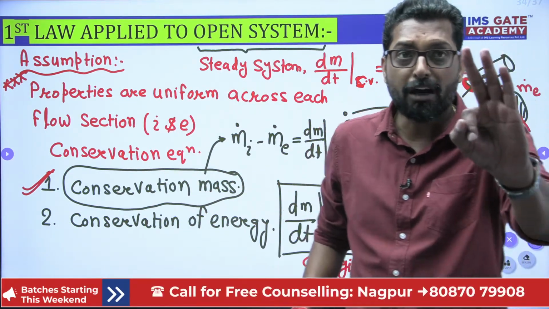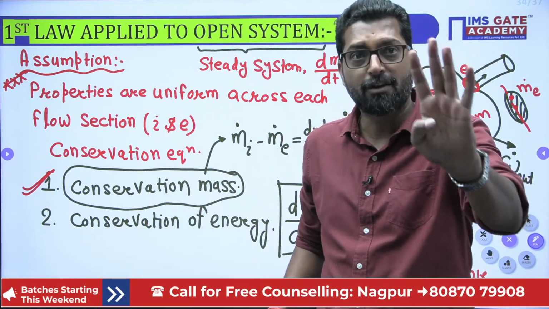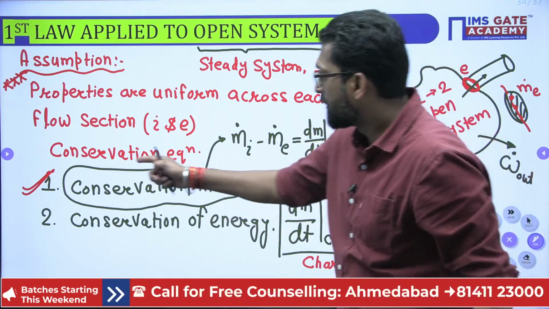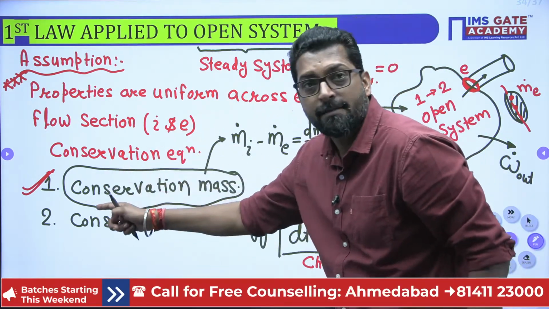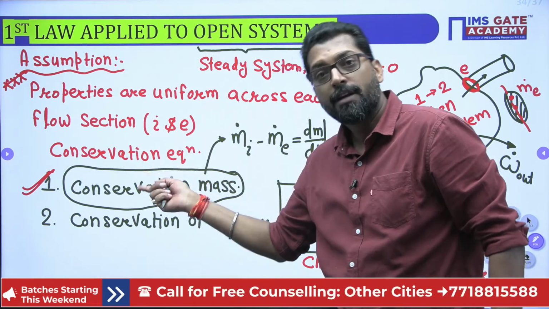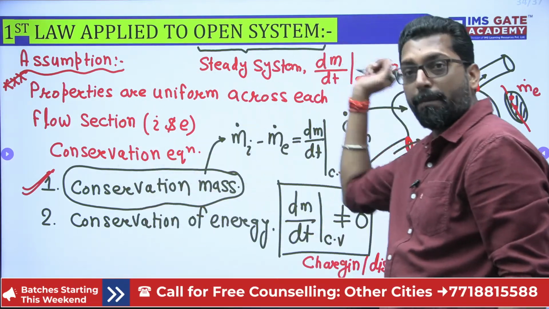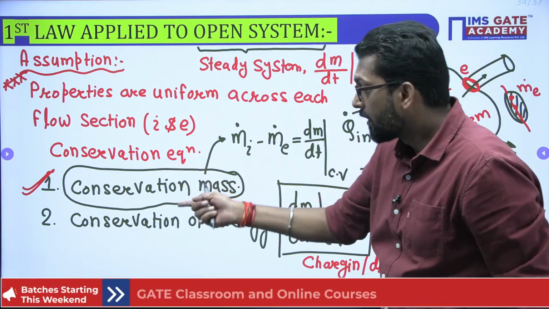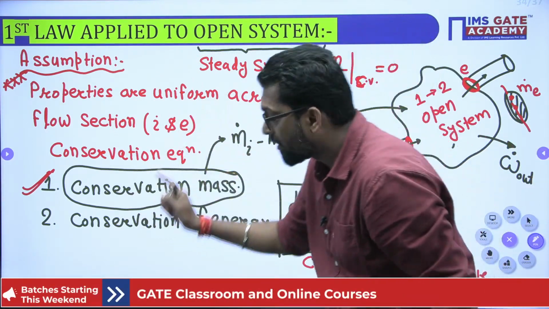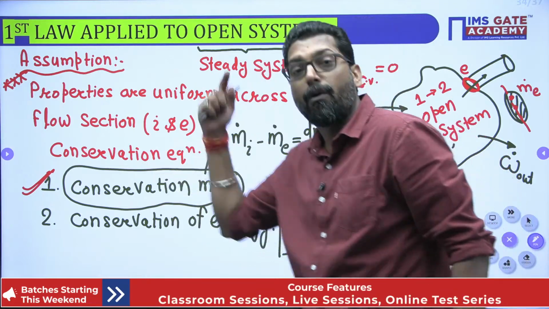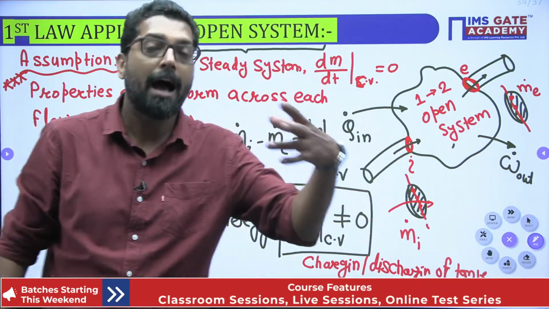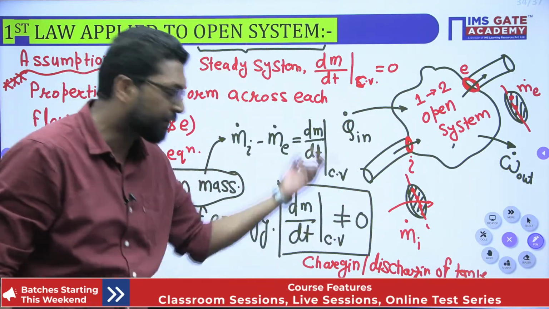So the first law of thermodynamics has three kinds of approach. First approach, there is no conservation of mass, that is called the closed system. Second approach, we consider the conservation of mass, that is the open system. Third, there is conservation of mass and also conservation of energy, but the control volume system changes its mass with respect to time.